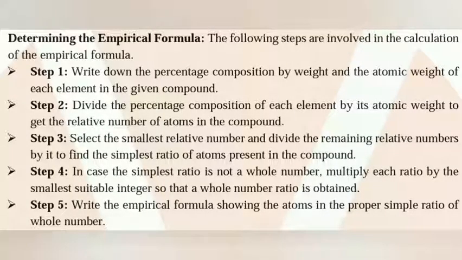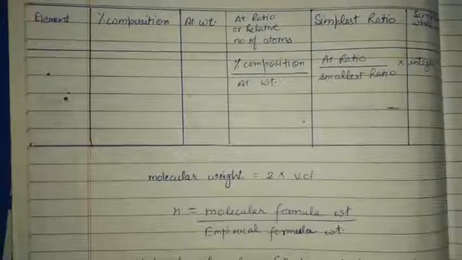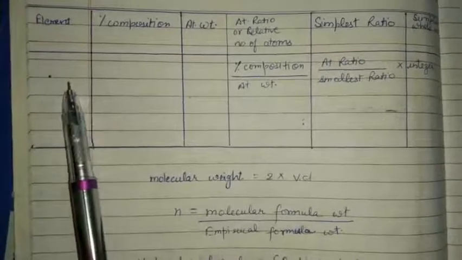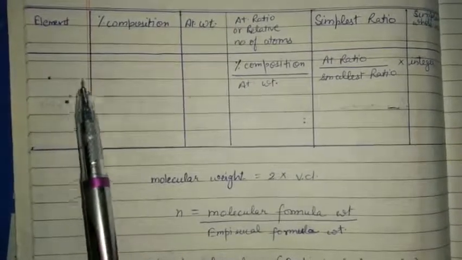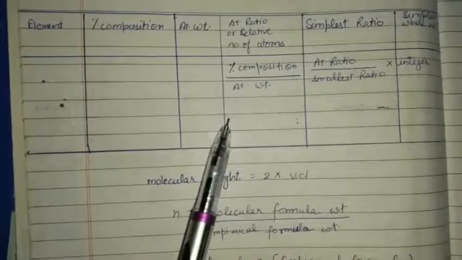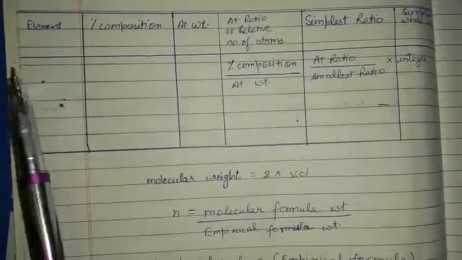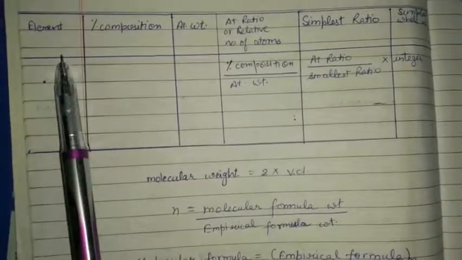To determine the empirical formula, these 5 steps are involved in the calculation. Now let me show you through the table. It will be more clear to you. To find the empirical formula, we construct a table like this. First column is for the element's name.